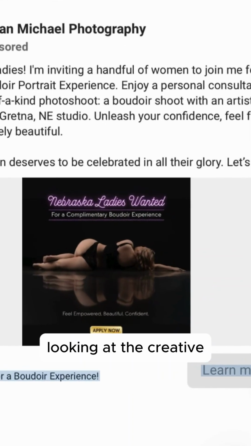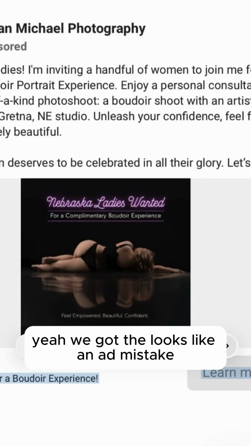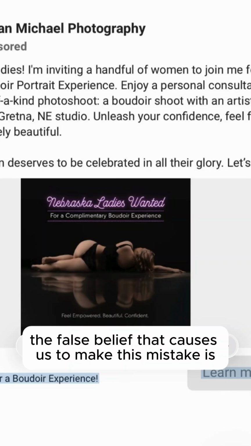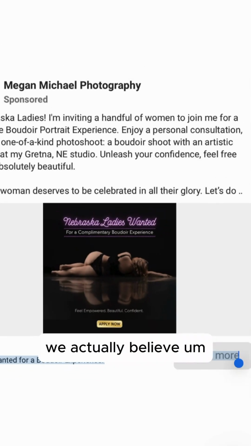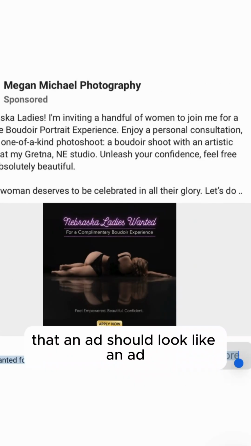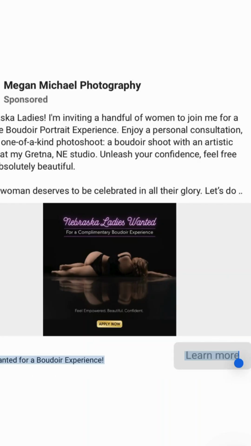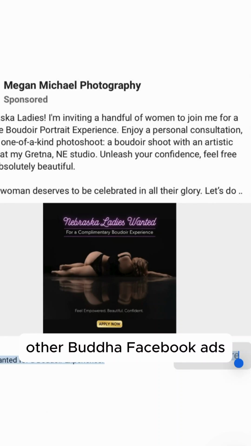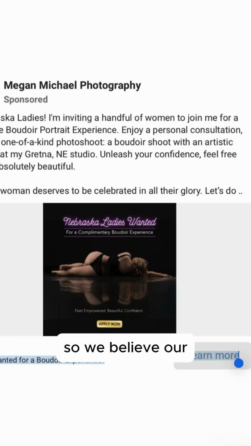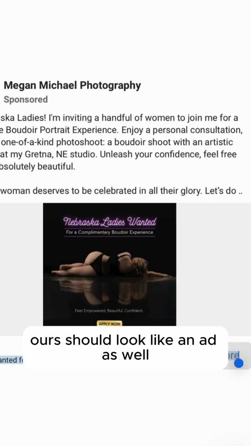Finally, looking at the creative, yeah, we got the looks like an ad mistake. The false belief that causes us to make this mistake is we actually believe that an ad should look like an ad because other Facebook ads we've seen look like ads. Other Boudoir Facebook ads, other ads on Facebook, and so we believe ours should look like an ad as well.